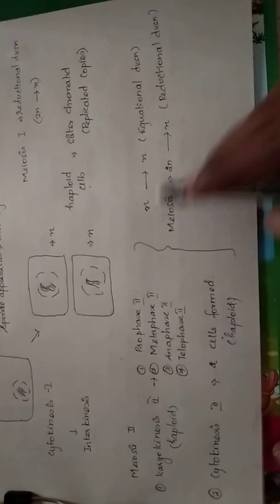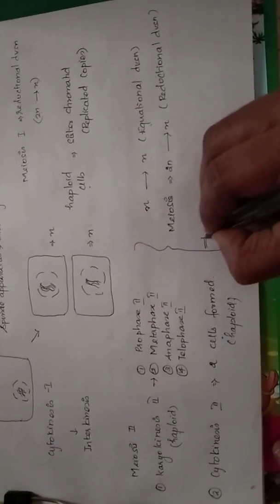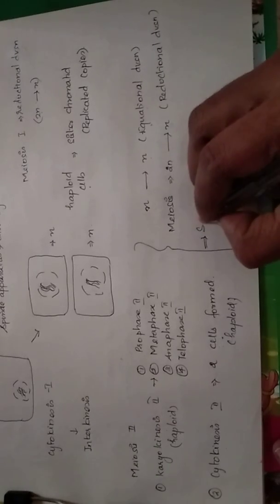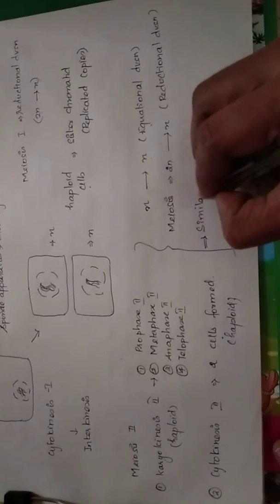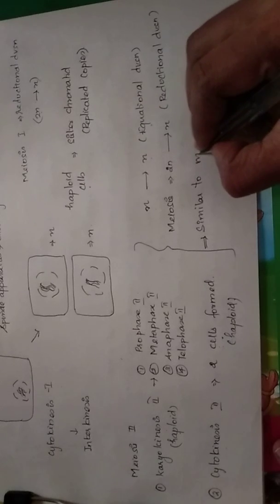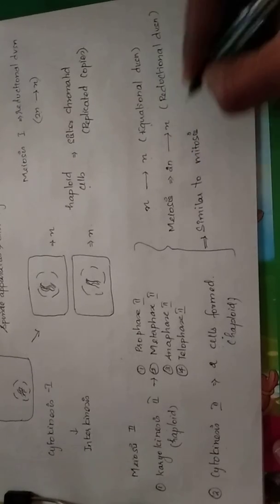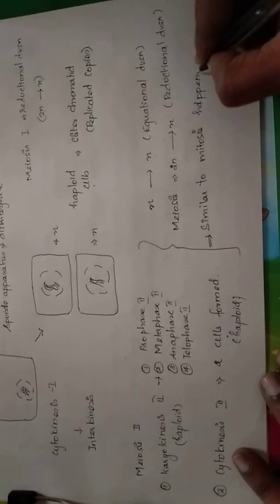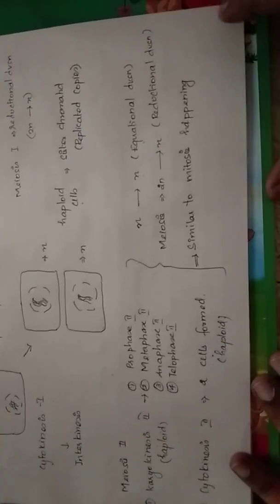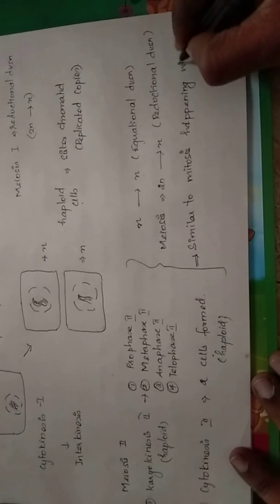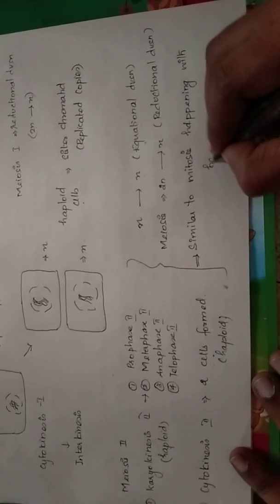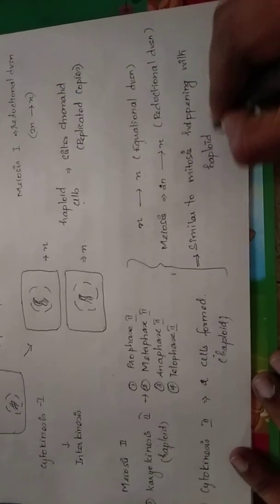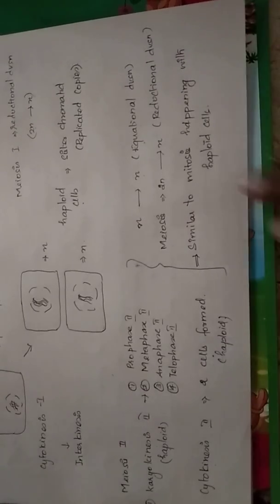The process in meiosis 2 is similar to mitosis. As I said first about mitosis, the same mitosis process, if it is happening in a haploid cell, is exactly how meiosis 2 is going to happen.